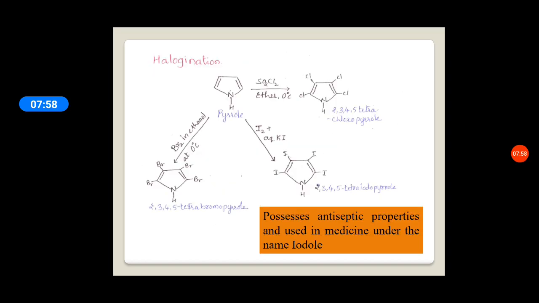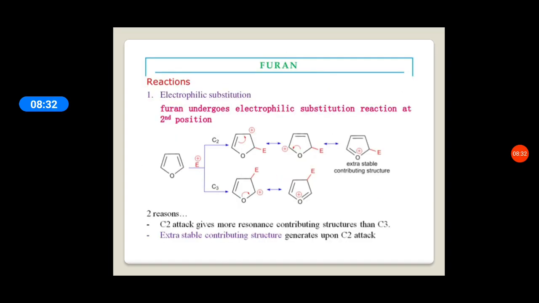So these are the reactions: halogenation, nitration and sulfonation are examples of electrophilic substitution reactions of pyrrole. The same reactions we are studying, chlorination or halogenation, then nitration and sulfonation, as electrophilic substitution reactions in pyrrole, furan and thiophene. So let us come to furan.